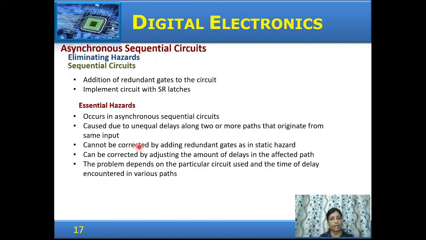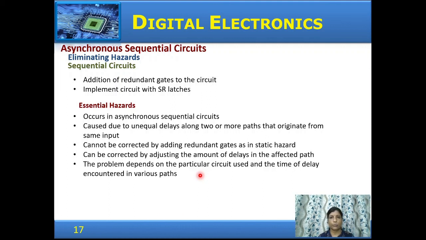So this cannot be corrected by adding redundant gates as in static hazards. It should be corrected by adjusting the amount of delay in the affected path. The essential hazard problem depends on the particular circuit used and the time delays encountered in the various paths. So solutions are to be given considering the specific circuit in consideration.